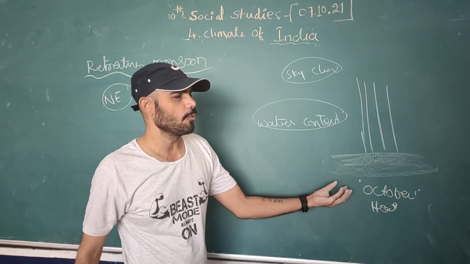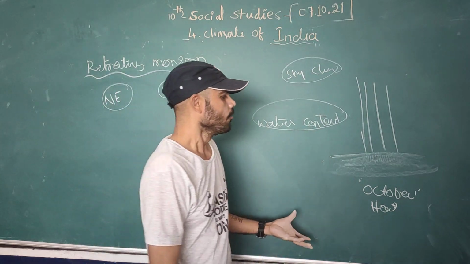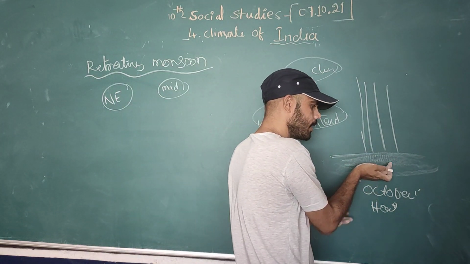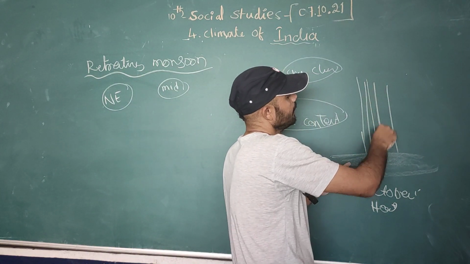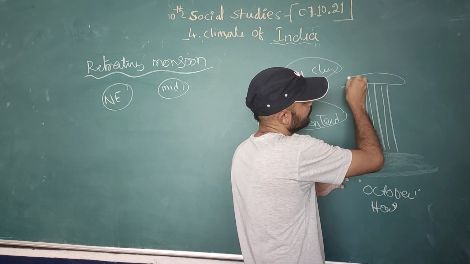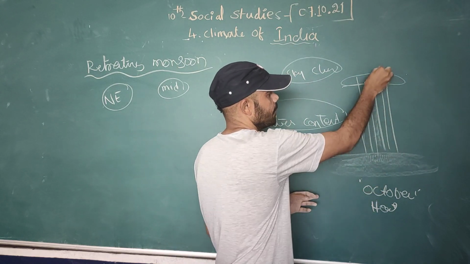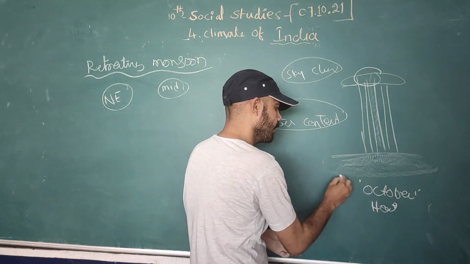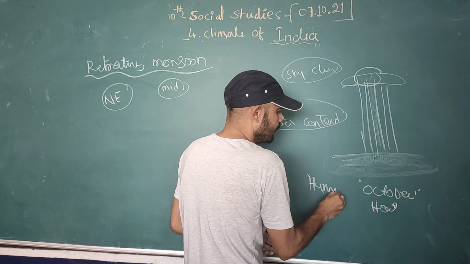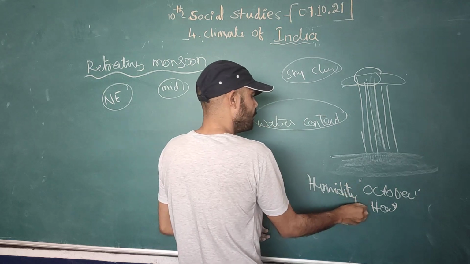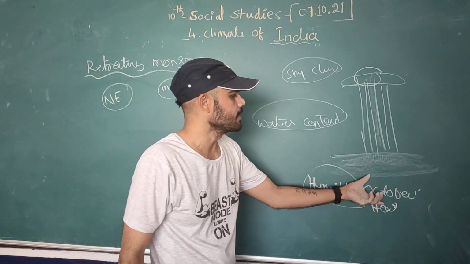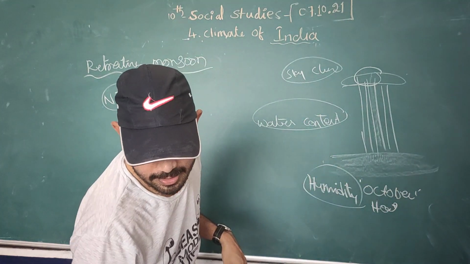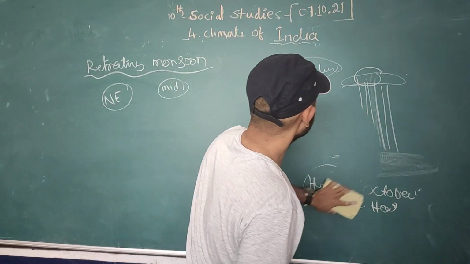In October we feel a lot of heat. Why? Because we have water content in the air and the sky is very clear, so we are receiving solar radiation from the sun. Then we feel the humidity, right? When we feel humidity, we can feel heat. That is called the October heat, right?